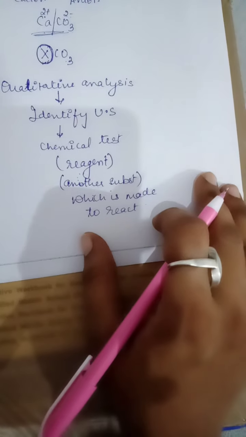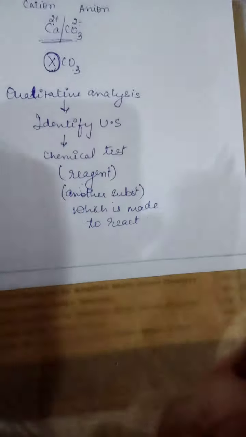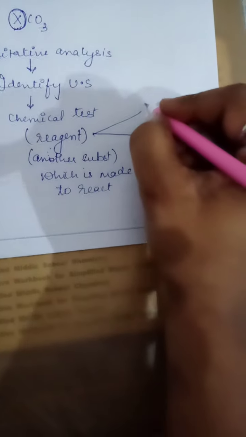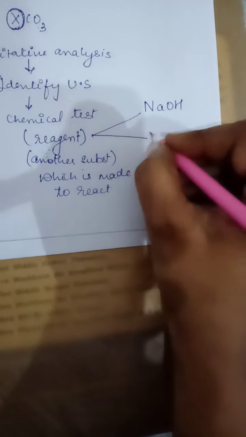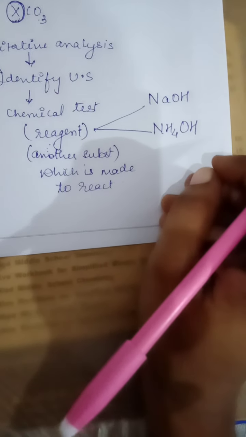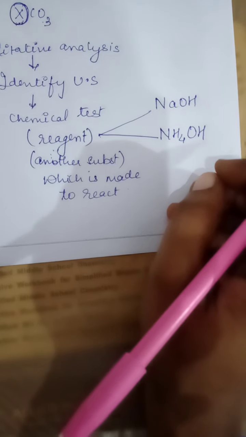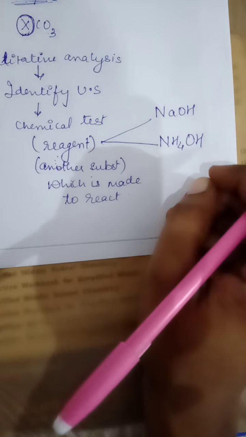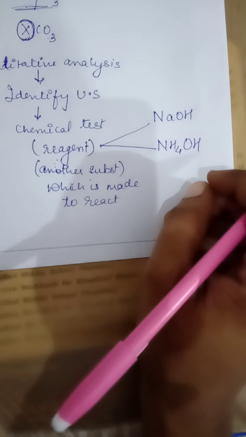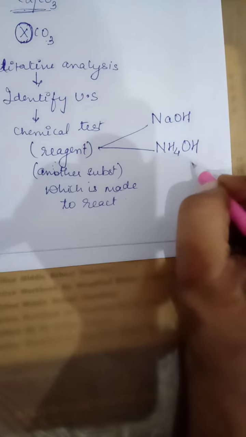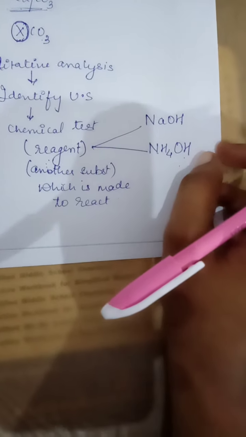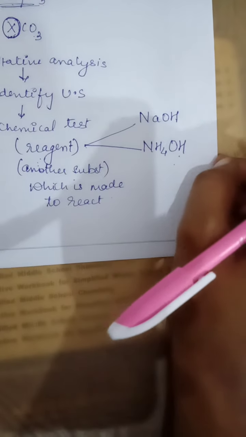So in this chapter, what are the reagents we are going to study? We are going to study the use of two reagents, that is sodium hydroxide and ammonium hydroxide. We are going to study the qualitative analysis of a chemical compound or unknown substance with the help of tests involving these reagents. Usually we take alkali solutions only, because these alkalis are laboratory reagents.